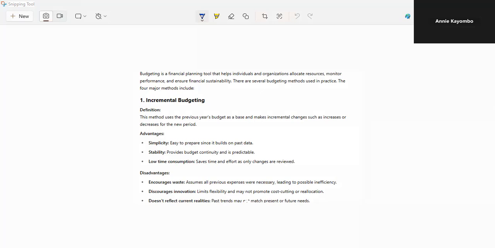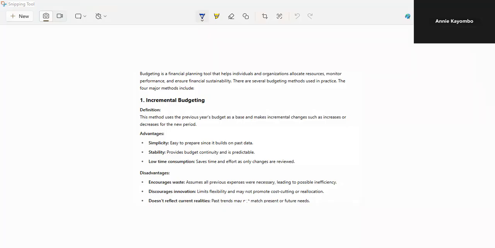So by definition, I said budgeting is simply what? A financial tool that organizations use. It involves creating a plan on how to manage your income and a plan on how to manage expenditure. The primary purpose of budgeting is to ensure that resources are allocated efficiently according to the strategic goals. So why do we budget? To avoid overspending, to live within our means. Budgeting is effective because it is essential for forecasting our future needs and managing uncertainty.